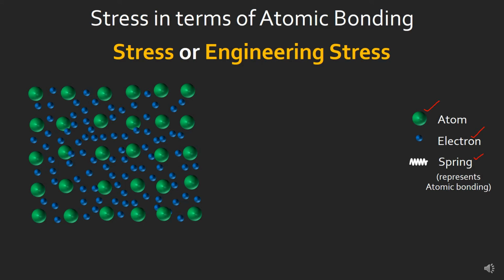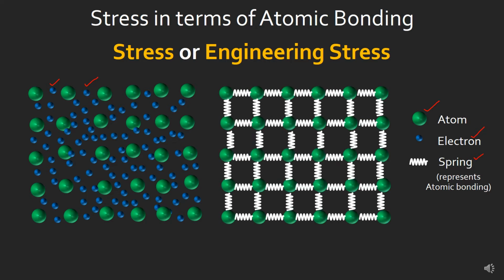Inside an atom there are electrons which revolve around the nucleus, but in metals there are free electrons which help in providing electrical conductivity. That's why these electrons are shown here. These are actually the valence electrons which maintain the electrically conductive nature of the metals. We all know that these atoms are held together with the help of interatomic bonds or interatomic forces.